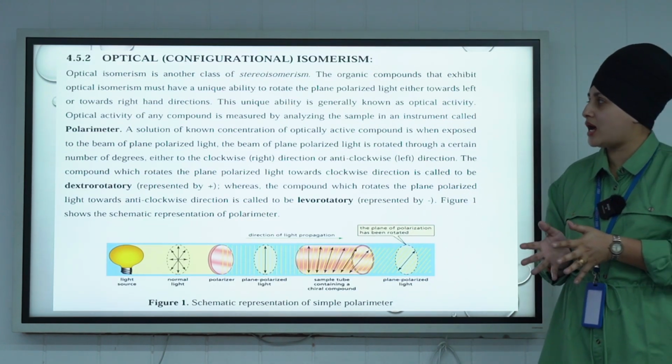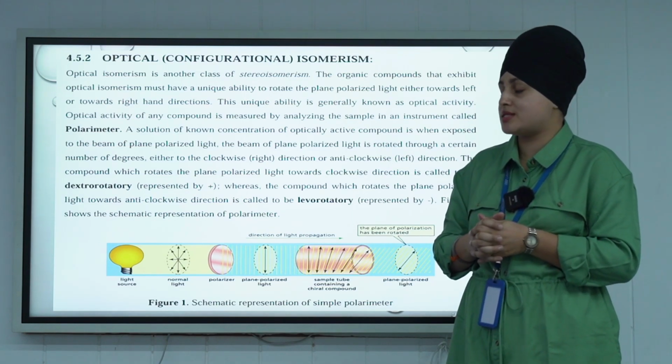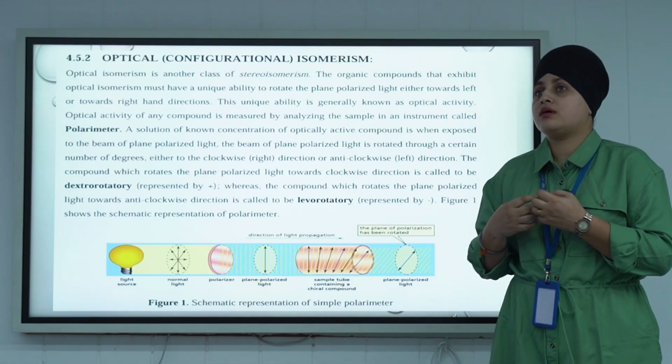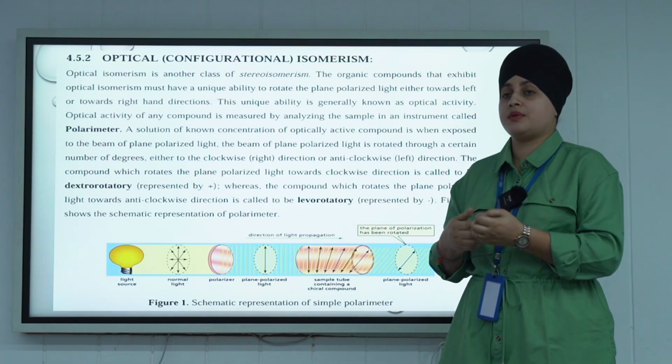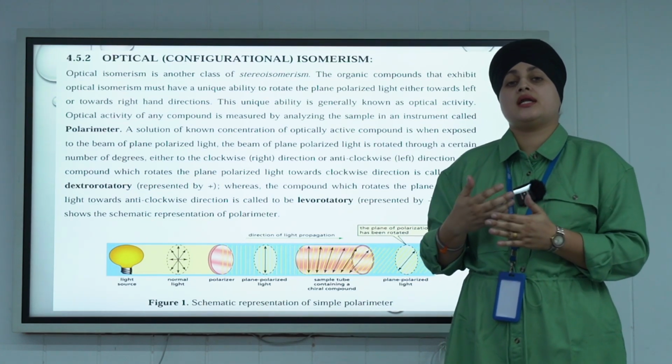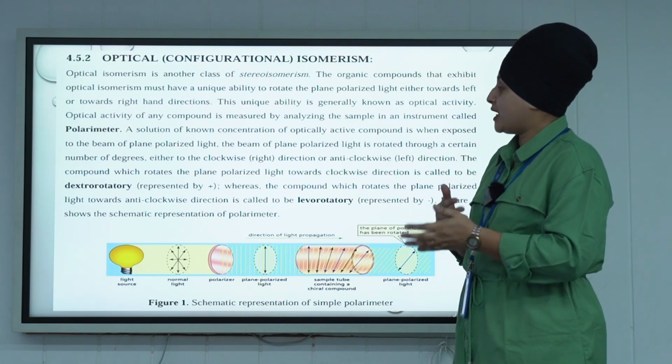Next is optical isomerism. This is a special class of stereoisomerism where organic compounds exhibit a property that rotates plane polarized light. What is plane polarized light?